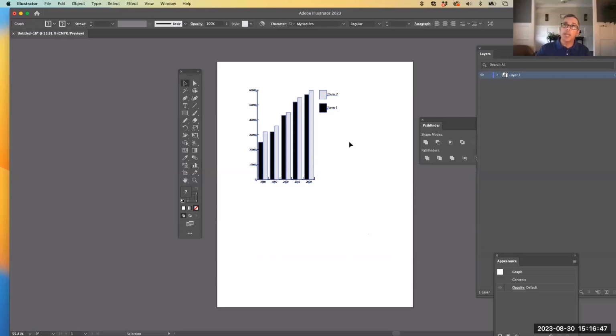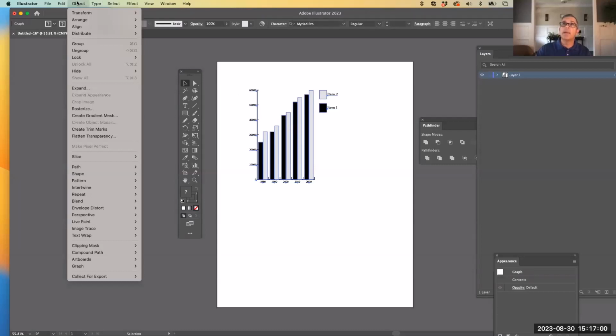Now, if you want to change data or you want to change the type of chart that you're doing, what you're going to do is select with the black arrow, select the chart by touching on it, go up to your top menu under Object, pull down all the way to Graph, and you're going to see Type, Data, and Design. And the two that we're going to worry about the most are Type and Data.